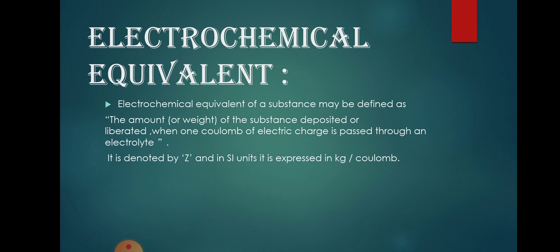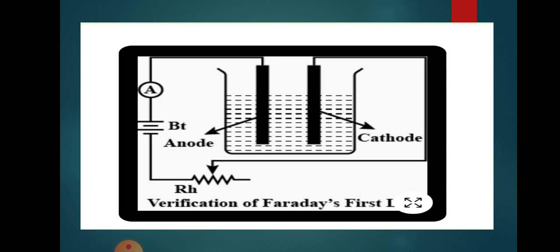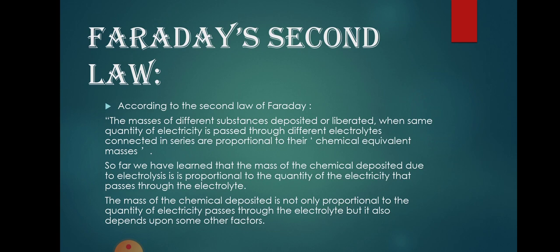Now we see the electrochemical equivalent. The electrochemical equivalent of a substance may be defined as the amount of the substance deposited or liberated when 1 coulomb of electric charge is passed through an electrolyte. It is denoted by Z, and in SI units it is expressed in kilogram per coulomb. This is the diagram of Faraday's first law.